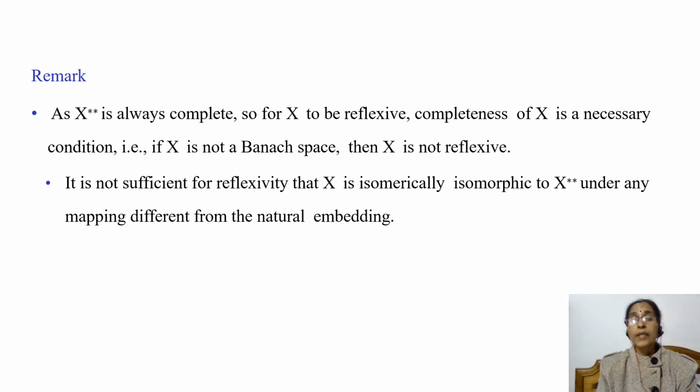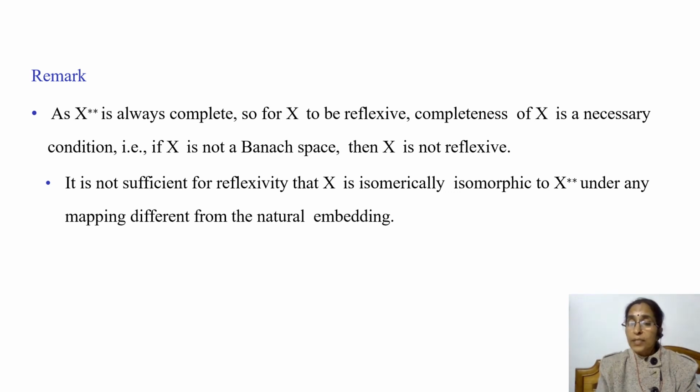Now recall that if we consider the set of all bounded linear operators from a normed linear space X to a normed linear space Y, then we know that this is a normed linear space, and if Y is complete, then this is also a complete normed linear space, or a Banach space.